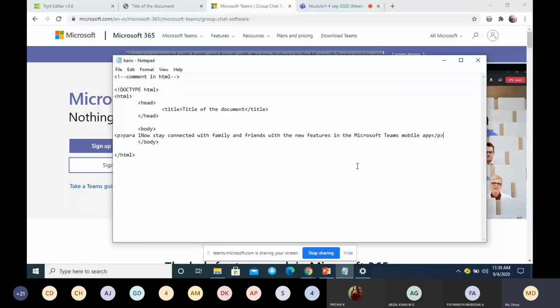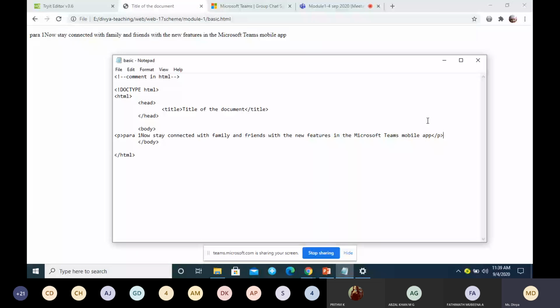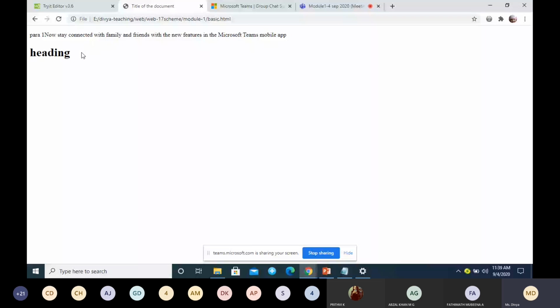You can see in the browser how it is getting displayed. There are a few more examples. You can go for the header tag, the H1 tag, which is for giving a heading. See the difference. You can see how the heading is displayed. The first one is the paragraph tag, the next one is the heading tag.